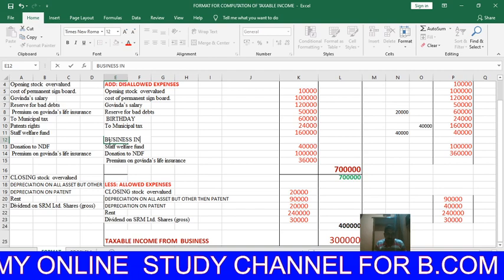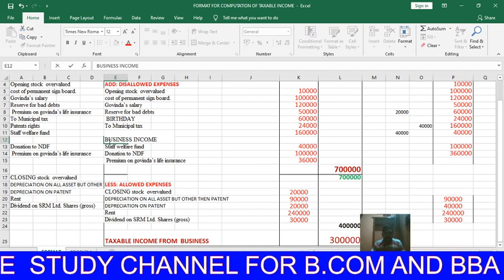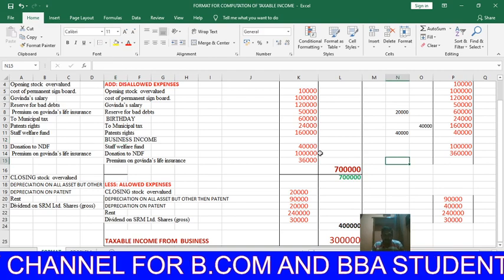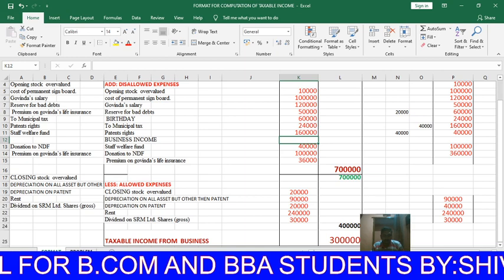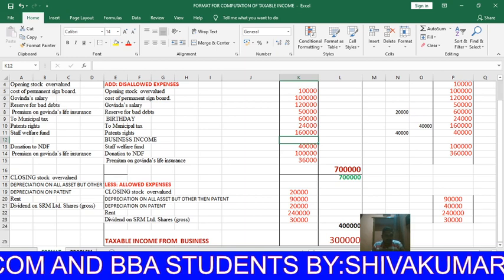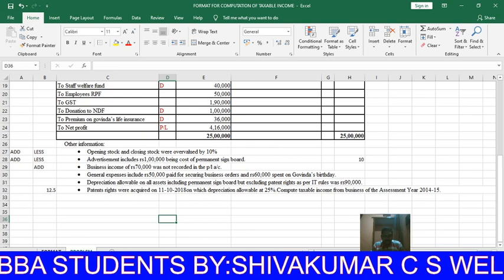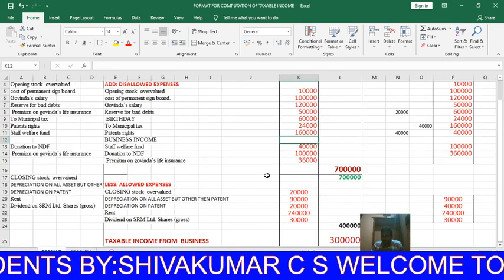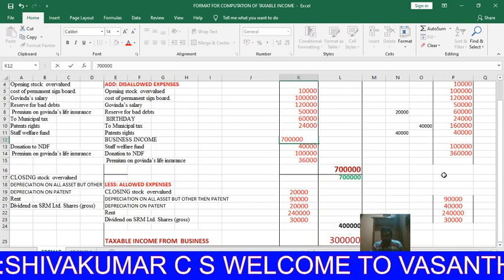Non-business income is not recorded in the profit and loss account. How much is the amount? 70,000. Yes, 70,000 you have to record here.